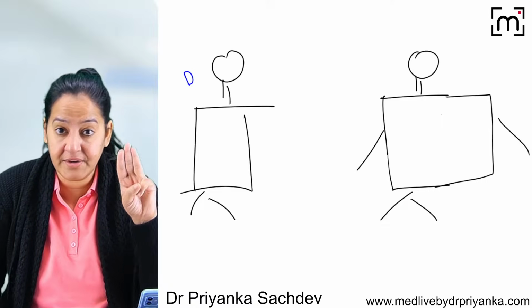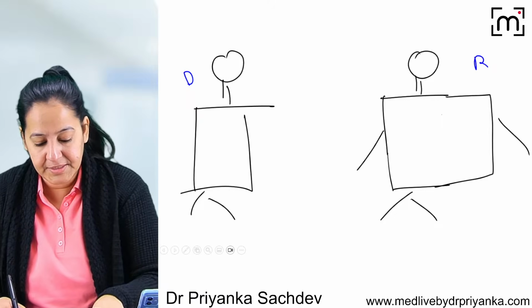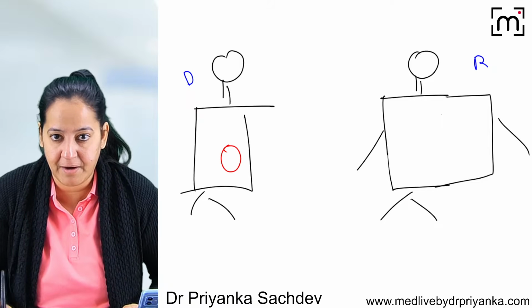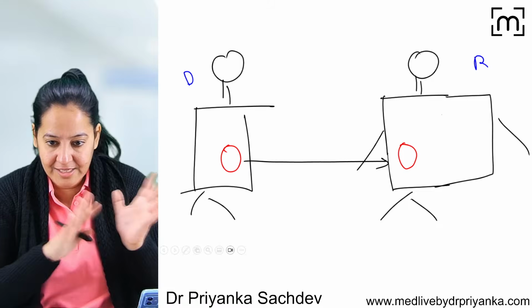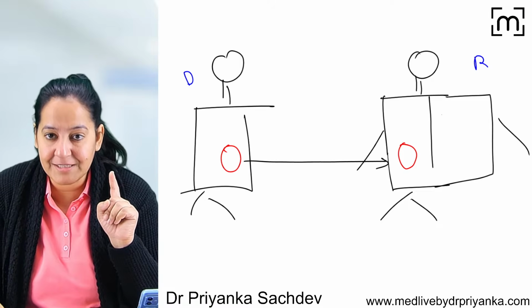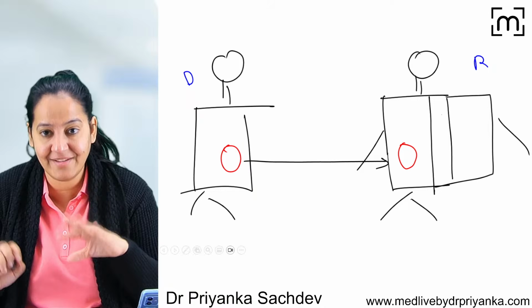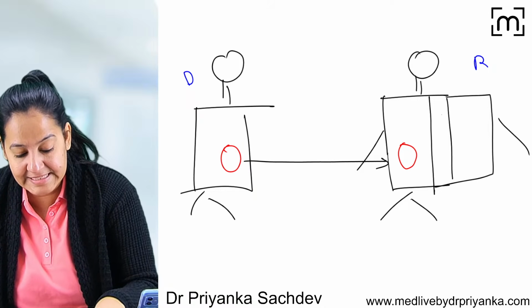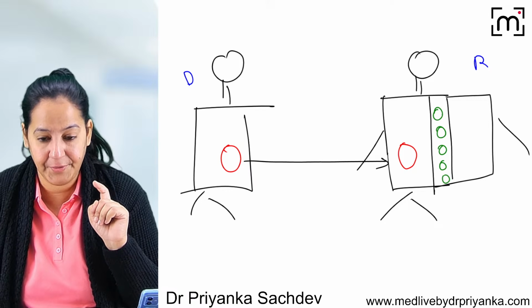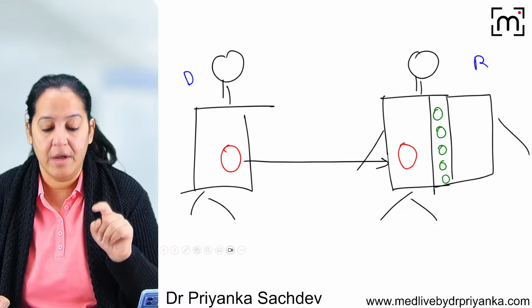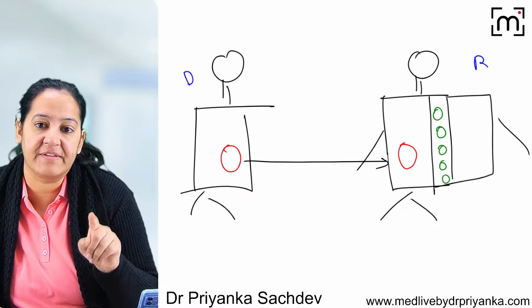So there are three types of rejection I will show you here. So this is the graft. We are transplanting the graft from the donor to the recipient like this. We are transferring it. Now this is the recipient's blood vessel. Okay, inside the recipient blood vessel, you can see this is the helper TH cell. Now, there are three mechanisms by which this graft is rejected.